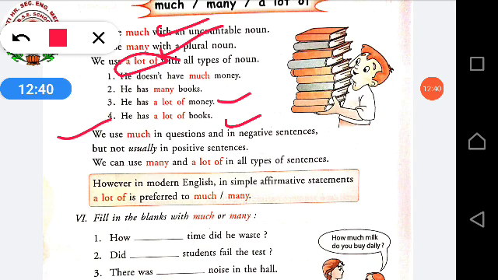We can use many and a lot of in all types of sentences, but most probably a lot of is the one we use in all types of sentences, and for many we have certain rules that I already told you. However, in modern English, in simple affirmative statements, a lot of is preferred to much or many.